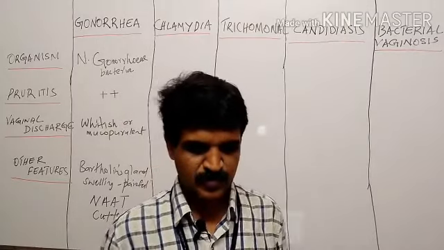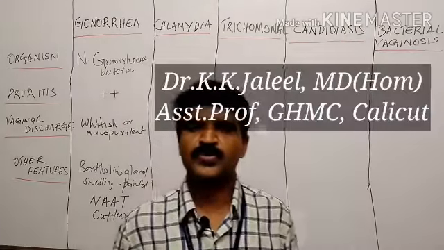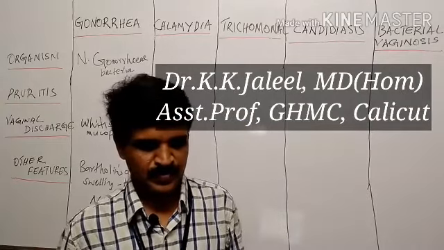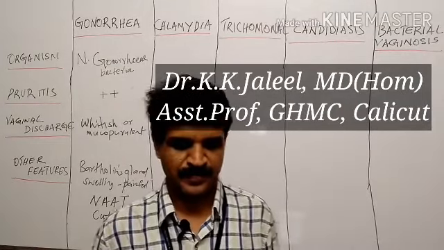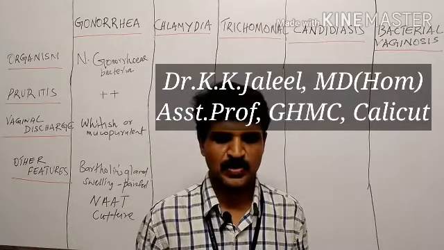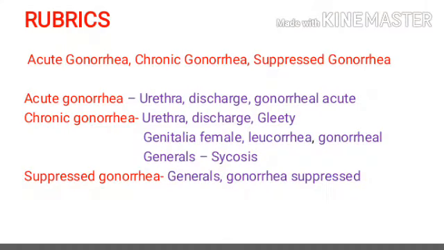Then regarding rubrics and medicine: chronic gonorrhea and suppressed gonorrhea. The rubric for acute gonorrhea is urethra, discharge, gonorrheal, acute. That is the rubric, chapter urethra. For chronic gonorrhea, again the chapter is urethra: urethra, discharge, gleet. That is the rubric for chronic gonorrhea. Again, in genitalia female we can see another rubric: genitalia, female, leukorrhea, gonorrheal.